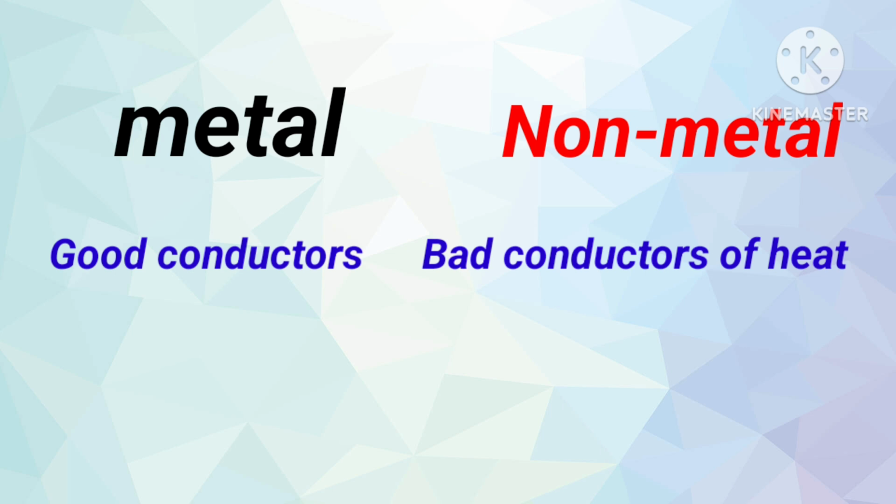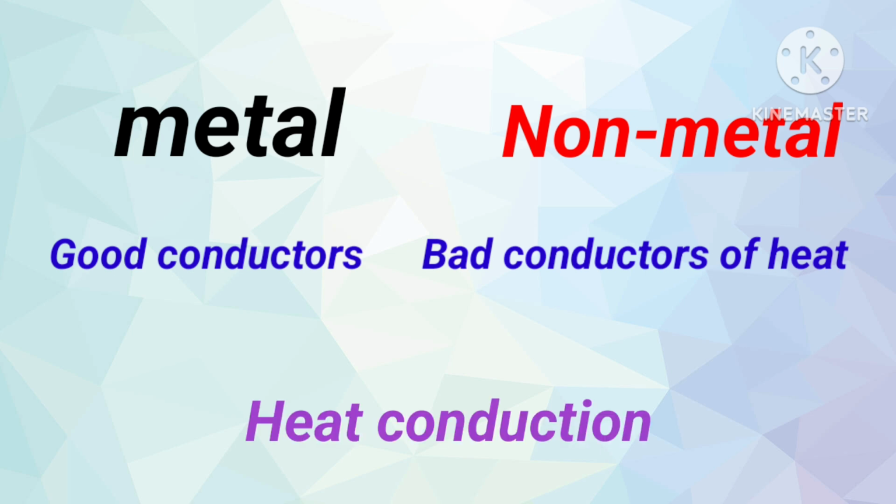Metals are ductile and non-metals are non-ductile. Metals are definitely good conductors of heat and non-metals are bad conductors of heat, or they do not conduct the heat, or it can never be transferred from one place to another. But if you heat the iron rod in one place, the next place also conducts.